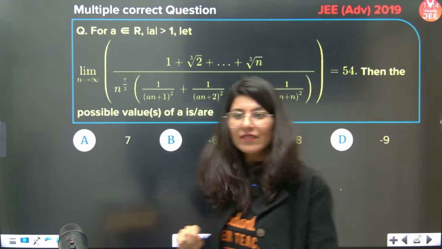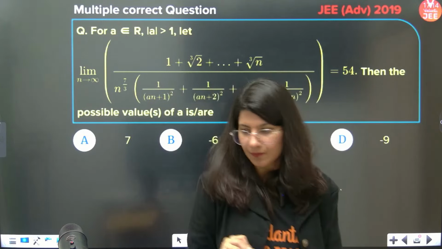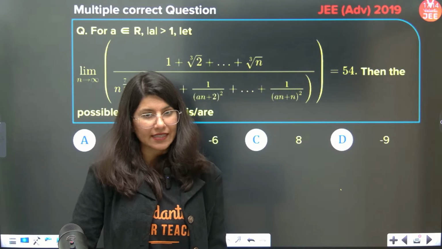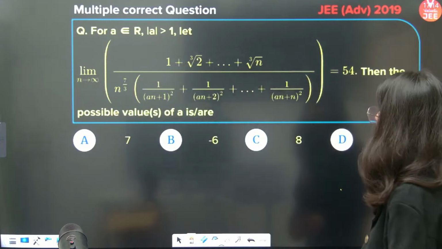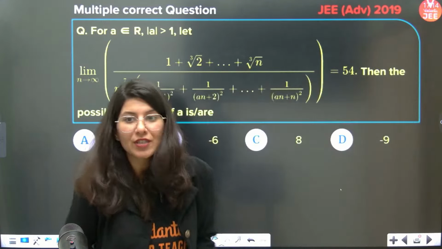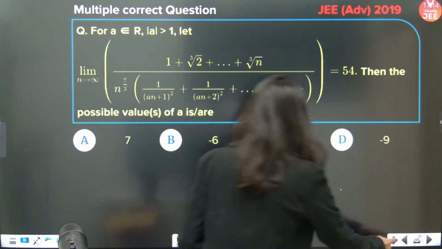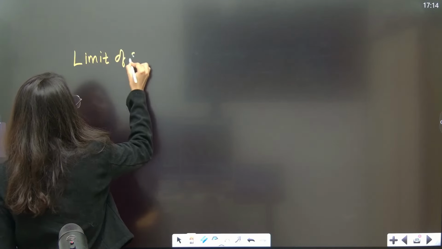And now we are having one question which was asked in JEE Advanced 2019. Okay, let me check, yes, this is the last question of the day which we are going to do. See, this question is from the topic limit of a sum as a definite integration. So let me tell you, limit of sum as definite integration.